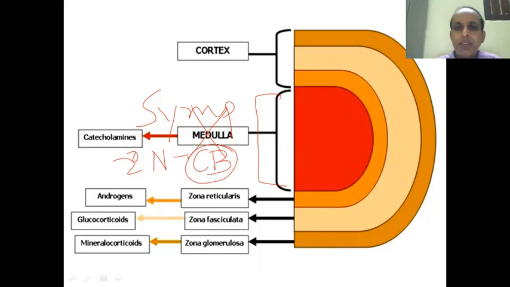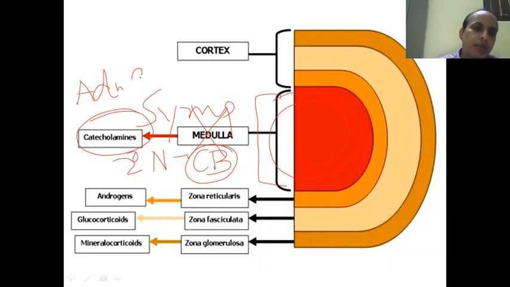So these cell bodies form the medulla. They secrete catecholamines, mostly adrenaline 90%, noradrenaline 10%. And this ratio is just the reverse in the case of sympathetic nerves elsewhere.